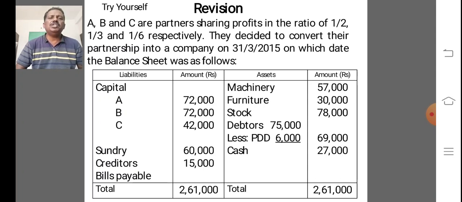Capital A, B, C 72,000, 42,000, sundry creditor 60,000, bills payable 15,000, total liability side 2,61,000. Come to asset side, machinery 57, furniture 30,000, stock 78,000, debtor 75,000, less provision for doubtful debt 6,000, and remaining balance is 69,000. Cash is 27,000.